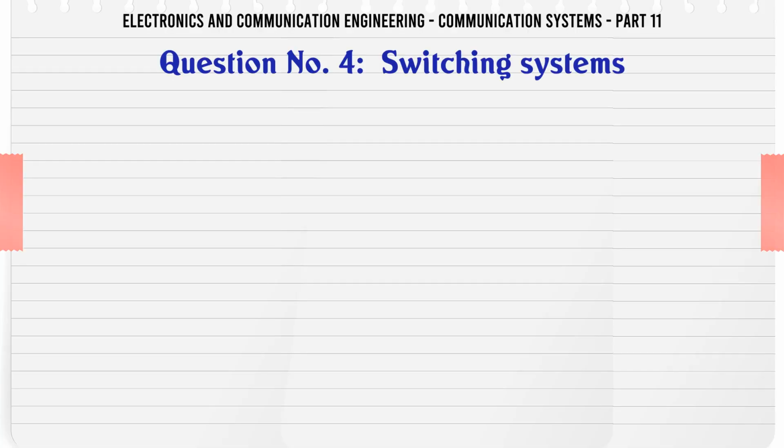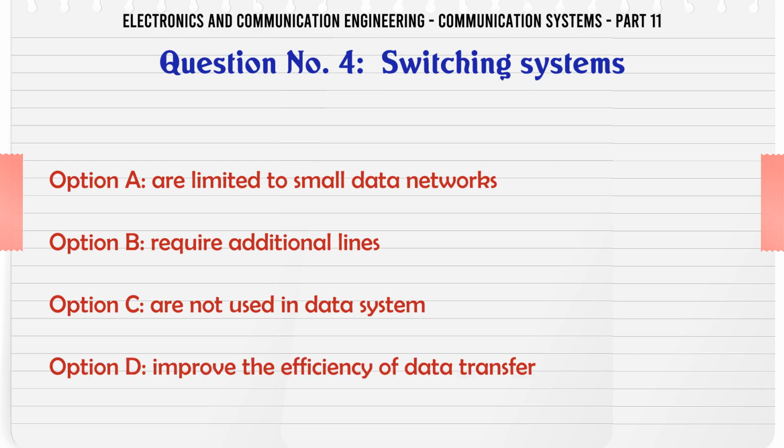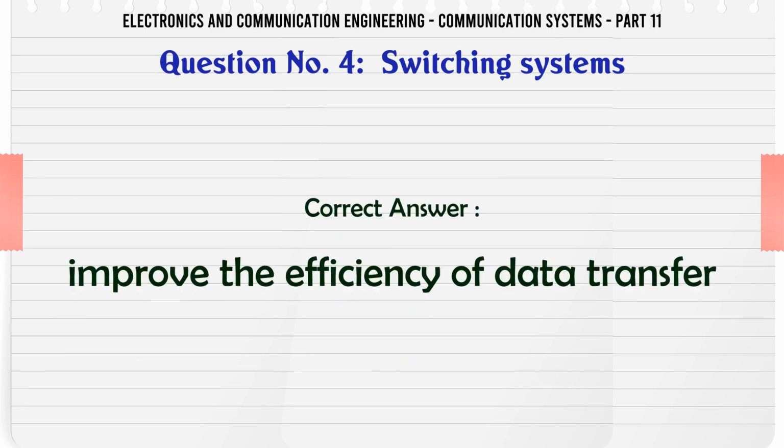Switching systems: A, are limited to small data networks; B, require additional lines; C, are not used in data systems; D, improve the efficiency of data transfer. The correct answer is improve the efficiency of data transfer.